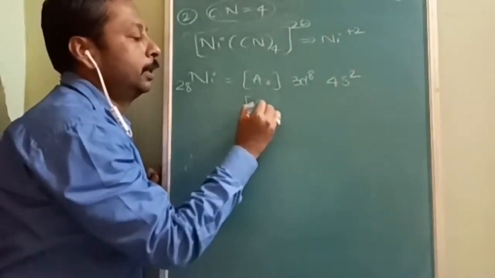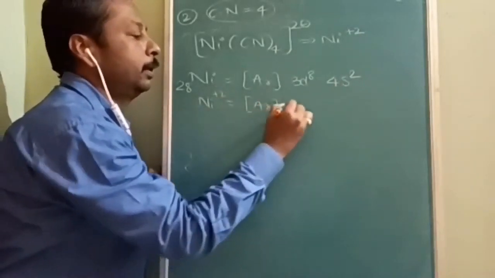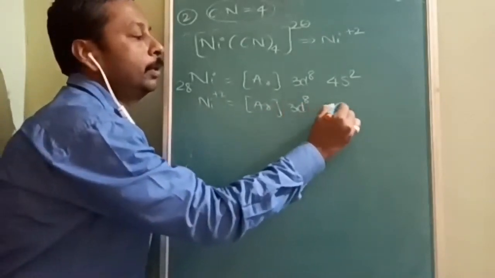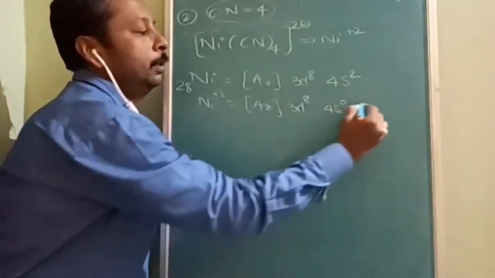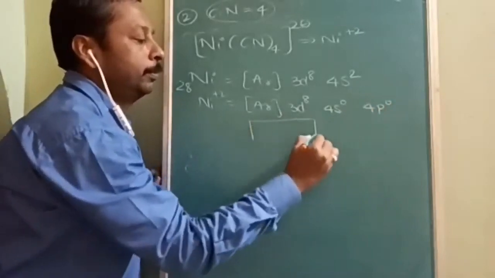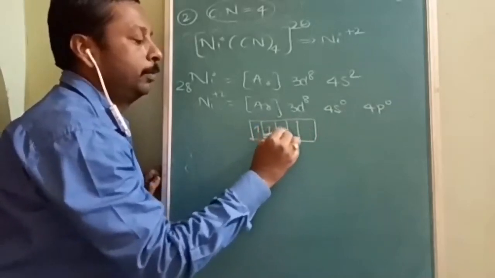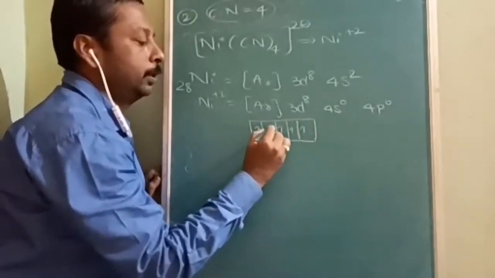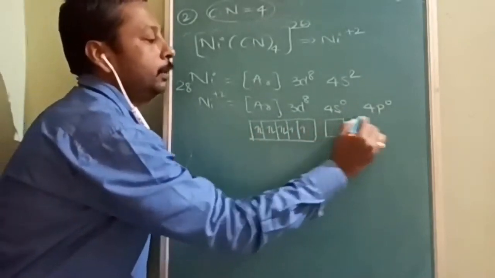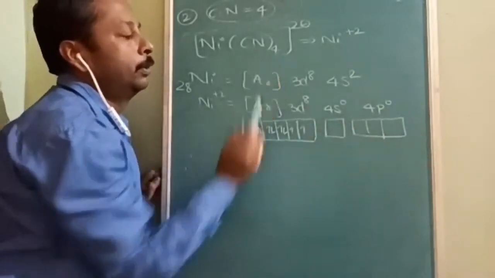So the nickel +2 configuration is going to be Ar, and 3d8 is going to be the same, but 4s is going to be 0. And apart from that, 4p0 will be there. In the previous example I have not drawn the structure, because everybody knows that structure. So this is the 3d8, 4s0 and 4p0. So 4 empty orbitals are required.